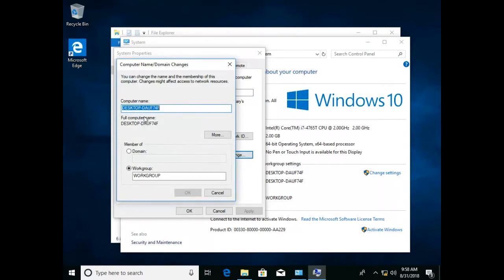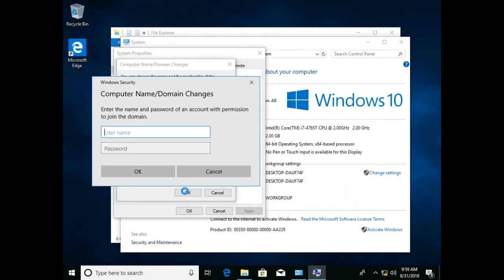Give your computer a name, select the Domain option, type your domain and click OK. You will get a Windows Security pop-up requesting your domain admin credentials. Provide them and click OK.